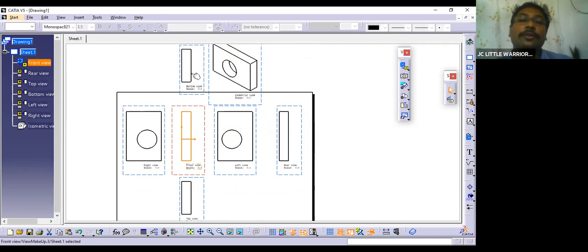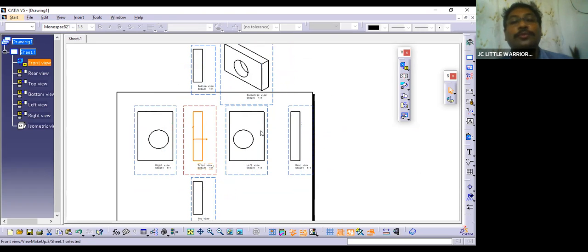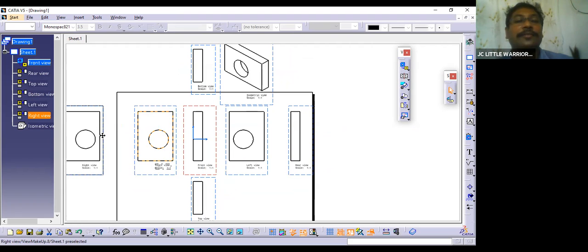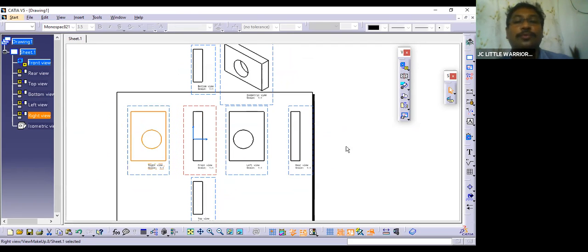That's the reason they all are linked with this front view. If you want to move this, you have to hold this and then move. Then only you can move. And this one you can move just parallelly away from this, but up and down you cannot move. This also up and down you cannot move.